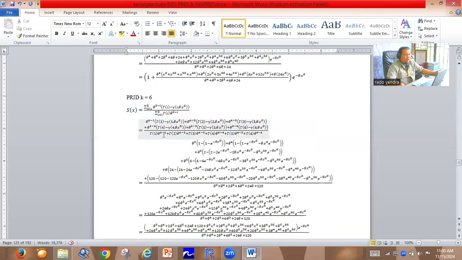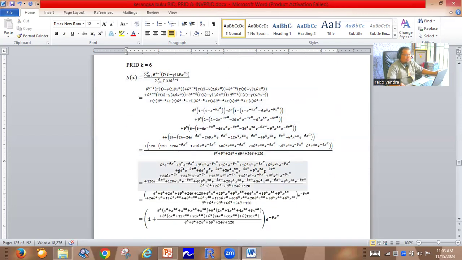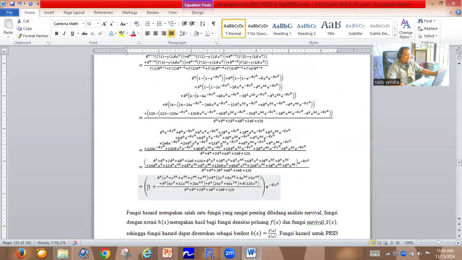The formula for the survival function for K equal to 6 is very long, but with this formula it is very easy to find the result: 1 plus theta power 5, and so on. So a very long equation; you can see by yourself.